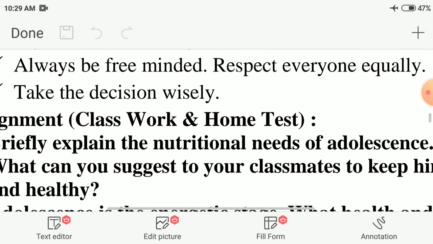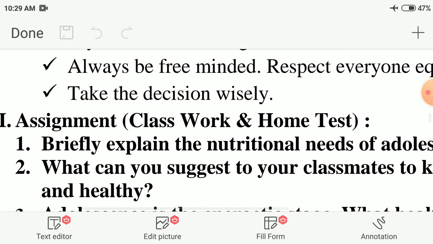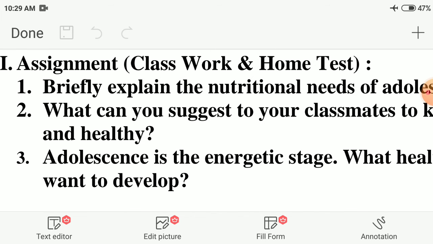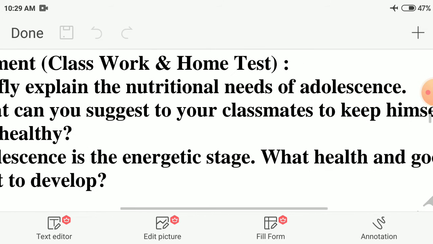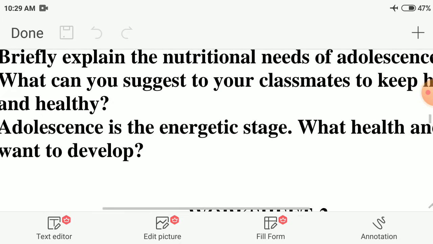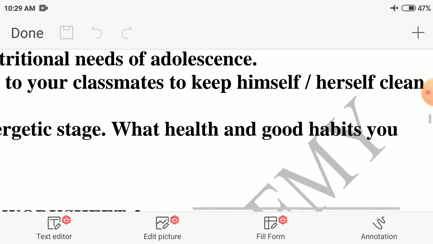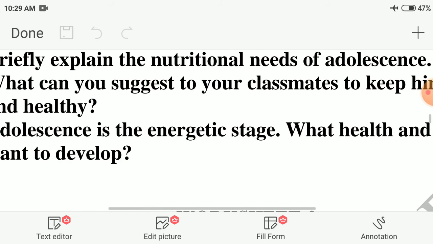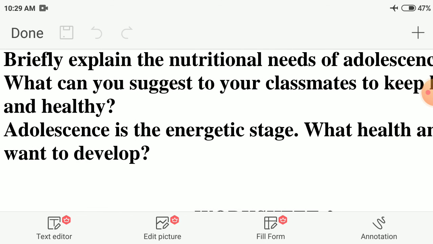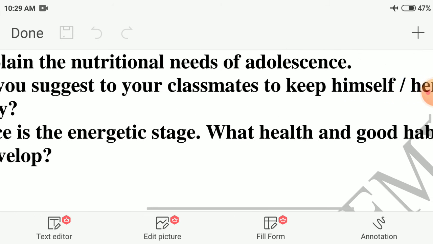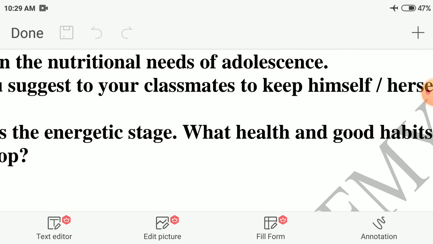Take decisions wisely. What are the questions we discussed? First question, briefly explain the nutritional needs of adolescents. Second question, what can you suggest to your classmates to keep themselves clean and healthy? Adolescence is the energetic stage. What health and good habits do you want to develop?